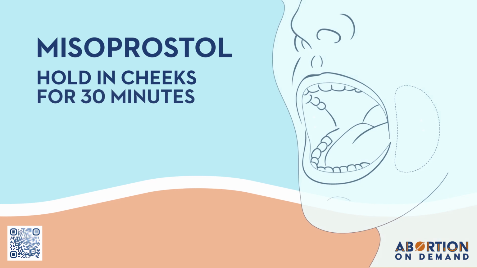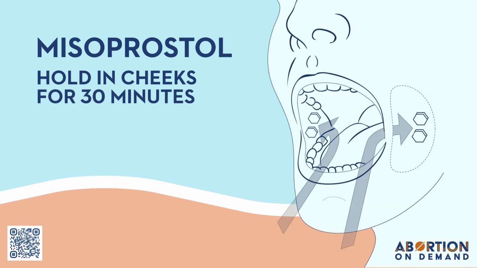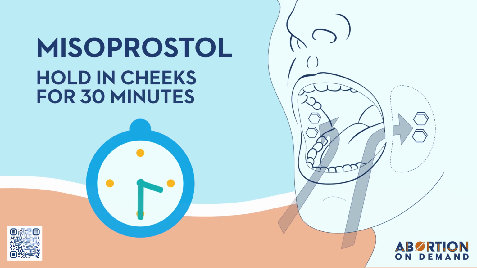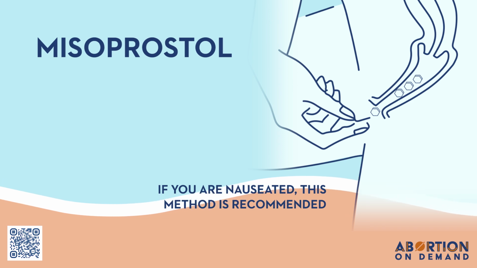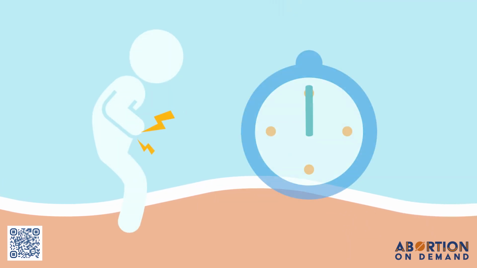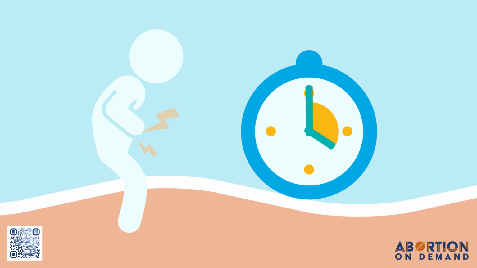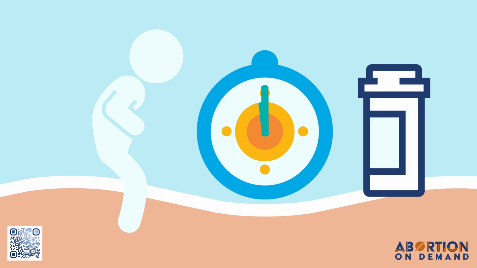We recommend placing 4 misoprostol pills in your cheek pockets and letting them dissolve. If they have not fully dissolved, you can swallow the rest after 30 minutes. If you prefer, you may place the 4 misoprostol pills in your vagina instead. The heaviest bleeding and cramping usually starts shortly after the 4 misoprostol pills. If you have no bleeding at all after a full 24 hours, you may repeat the misoprostol.